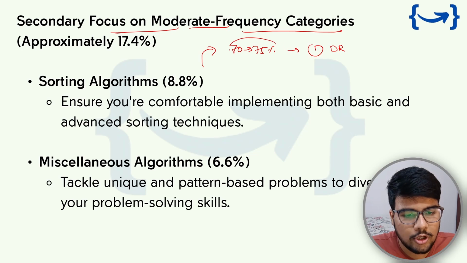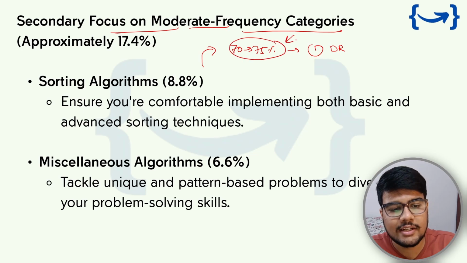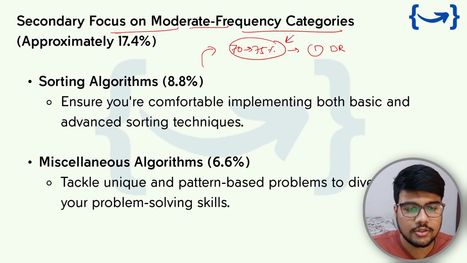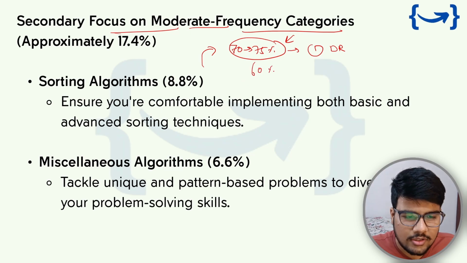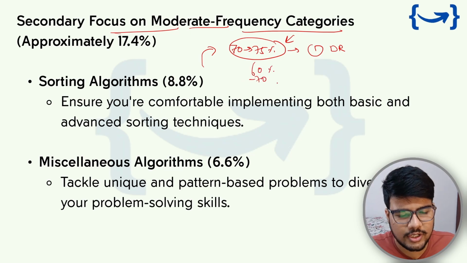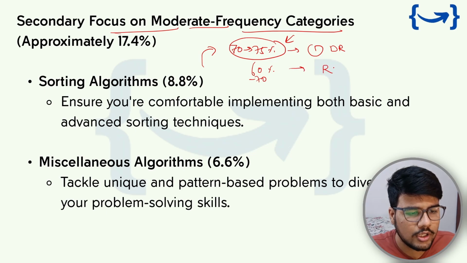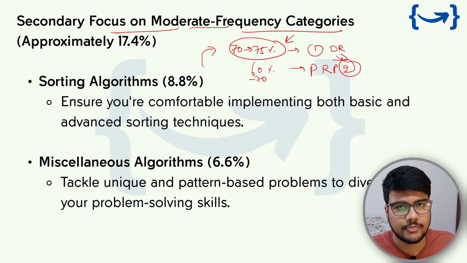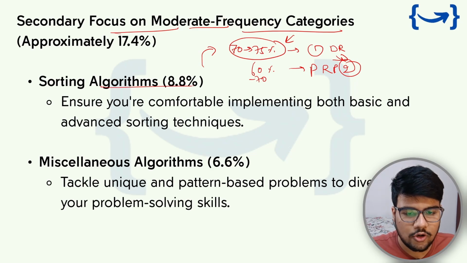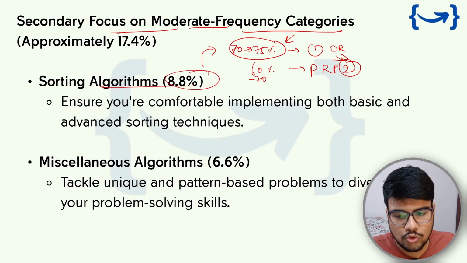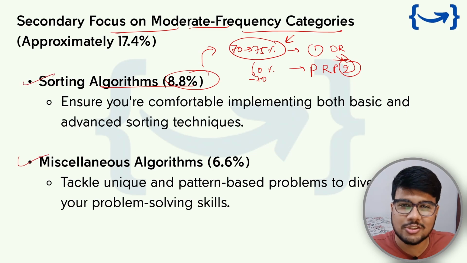Okay, now it totally depends upon how much you are solving correctly in aptitude. If you are able to solve 60 to 70% of questions correctly, you will end up getting the Prime role if you solve two of the coding problems as well. So try to be very focused on these things. Okay, sorting algorithms 8.8%, so please do that. Sorting and miscellaneous algorithms, which are based on FizzBuzz scenario problems that I said in the previous slide.